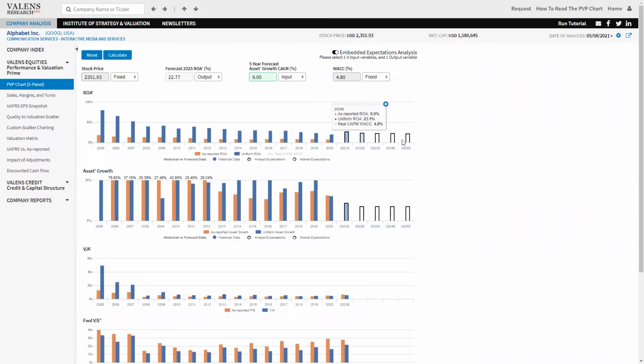These white bars are what the market is forecasting Alphabet to do at a $1.6 trillion market cap and a $2,300 stock price. It's pricing ROAs to plateau at 25% and growth to be slower than it has ever been historically, slower than Google has been able to show that it can reinvest in the business. I don't think that any of us would think that Google is actually going to grow at that slow of a rate, considering that even in 2020, they grew at 15% a year.